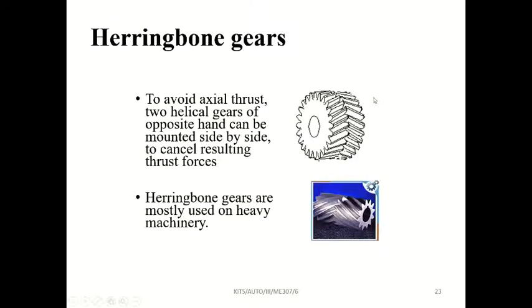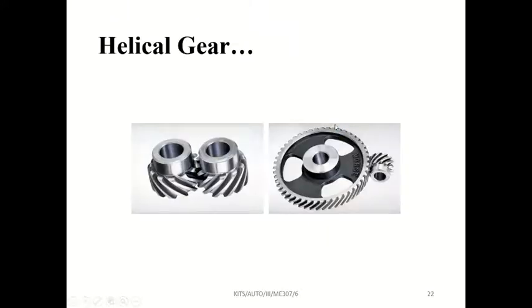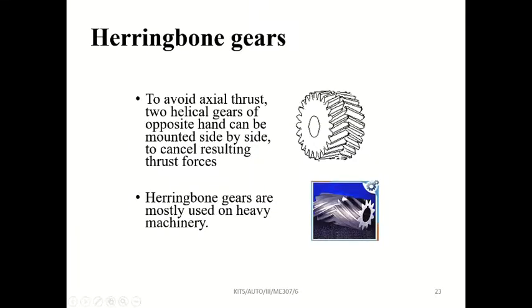Herringbone gear. If two helical gears join together, they look like a herringbone gear. Why are they using this herringbone gear? To transmit more torque. In some cases, they might have more torque. In those places, they will use these herringbone gears. See, that's what they given here. Used in heavy machinery.